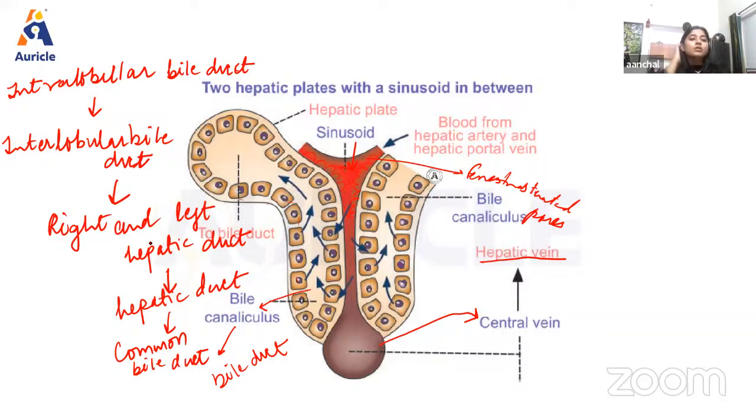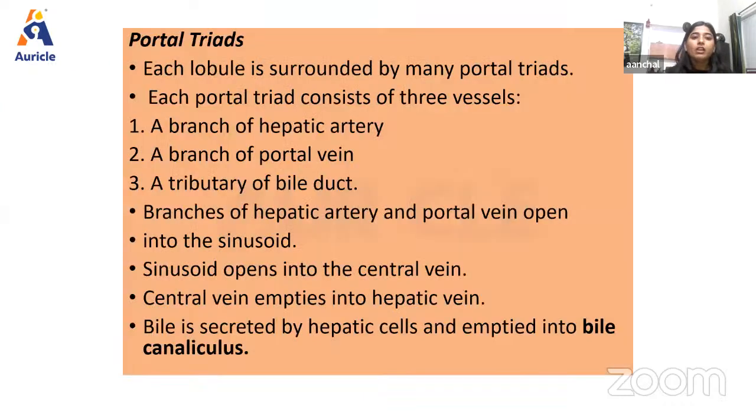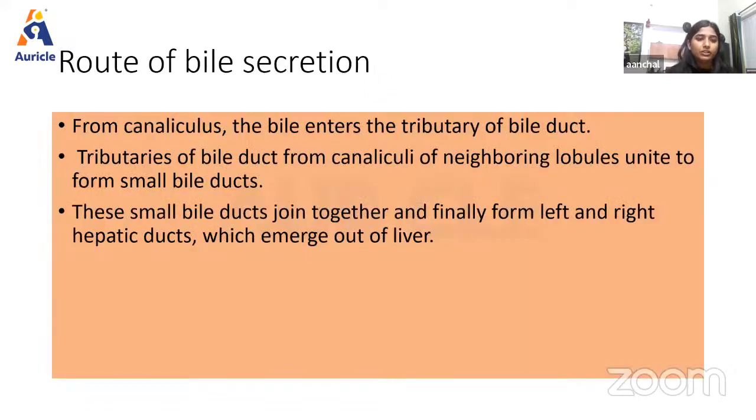Okay. So this is all about the ducts and the processes which occur inside the liver for the secretion of bile. Now the route of bile secretion. So as we have discussed, from canaliculus, the bile enters the tributary of bile duct, and tributary of bile duct from canaliculi of neighboring lobules unite to form small bile duct, and these small bile ducts join together and finally form right and left hepatic duct, which emerge out of liver.